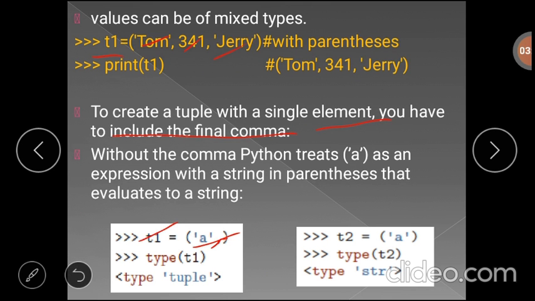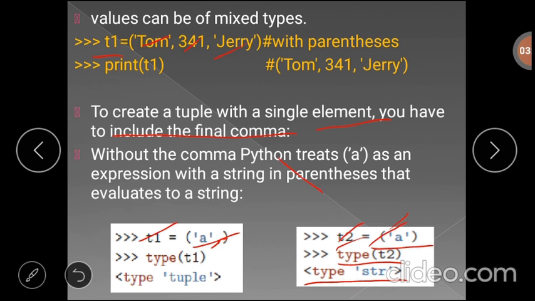Here we are creating T2 and assigning a single value to it, but at the end we are not writing the comma. So Python will evaluate this expression as a string. If you give type of T2, the output will be type str. That means T2 is a string type variable.